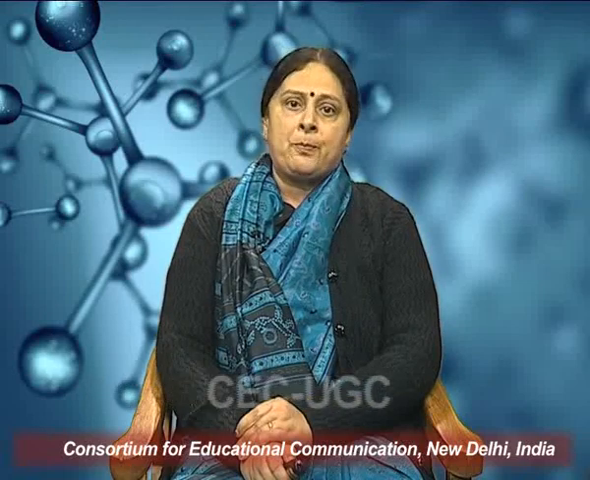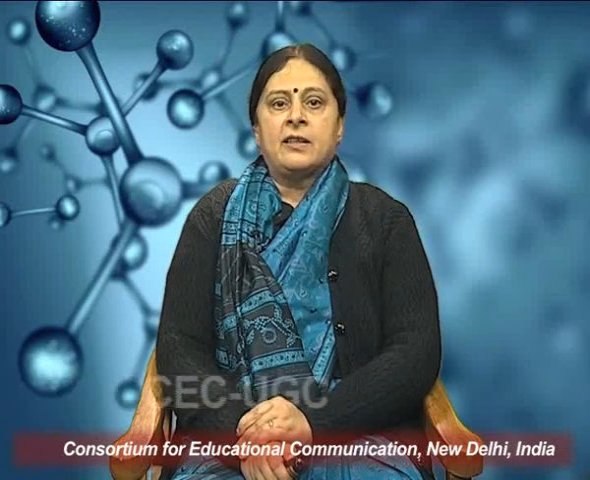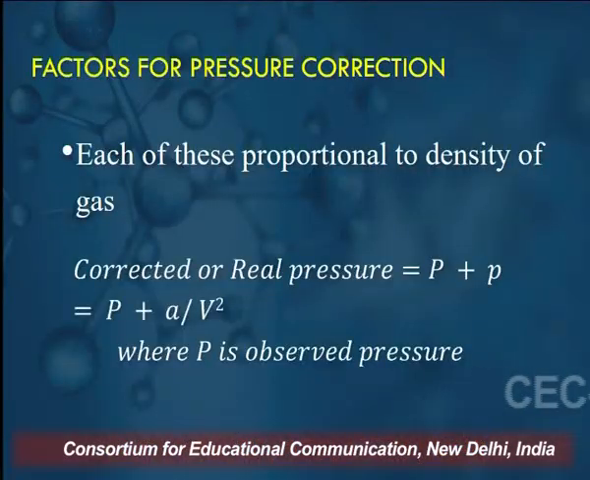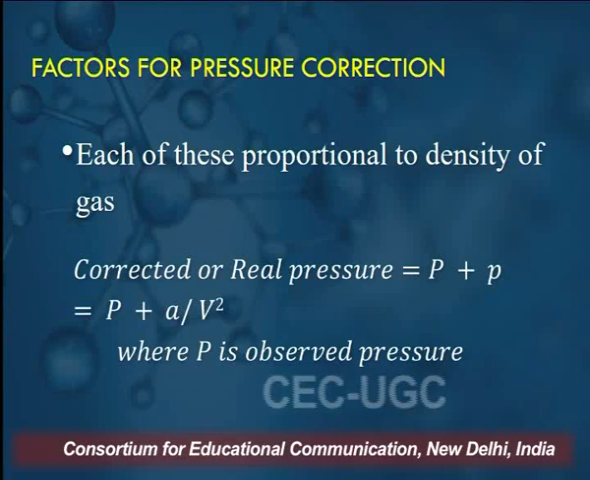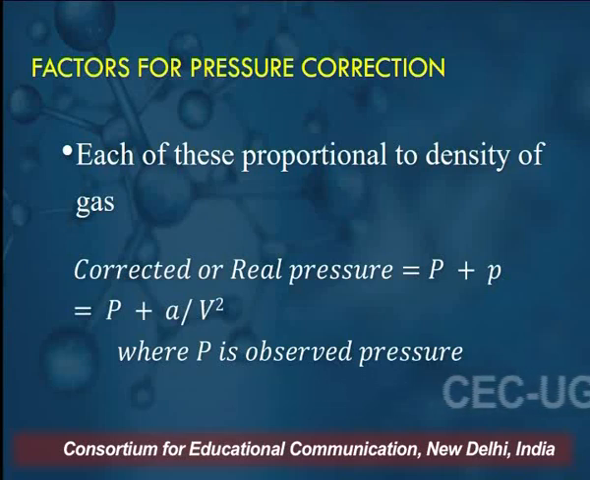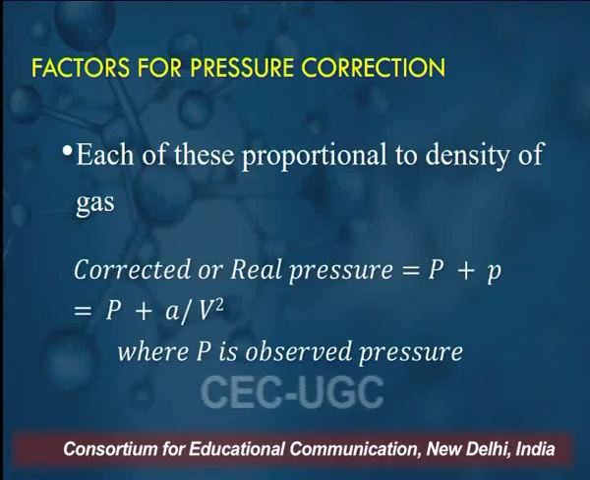Now let us calculate how to find out the pressure correction. The number of molecules striking per unit area per unit time on the walls and the resultant inward pull of cohesion on the striking molecules each contribute to the pressure correction factor, and this is proportional to the density of the gas. So the corrected or the real pressure would then be P plus a by V square, where P is the observed pressure.